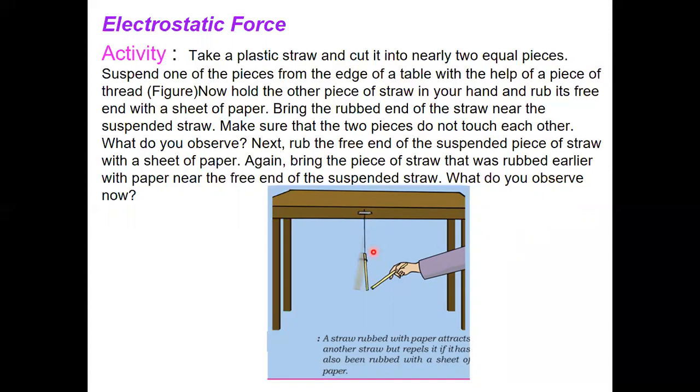Now hold the other piece of the straw in your hand and rub its free end with a sheet of paper. Now bring the rubbed end of the straw near the suspended straw. Make sure that the two pieces do not touch each other. Now what do you observe, children?